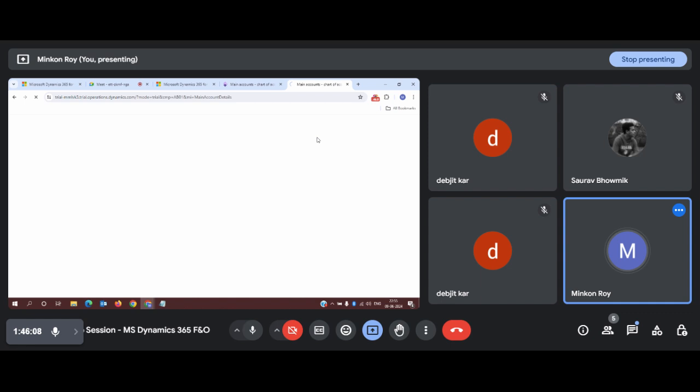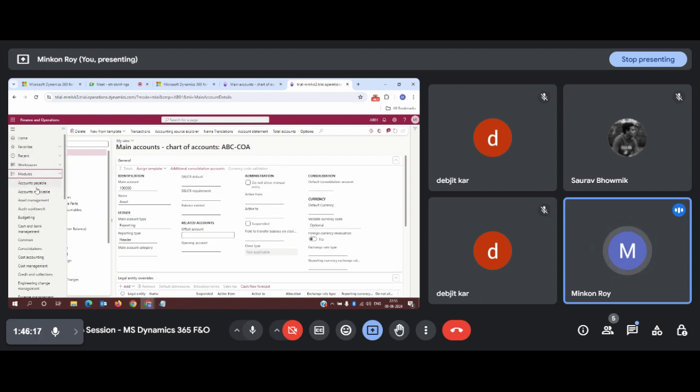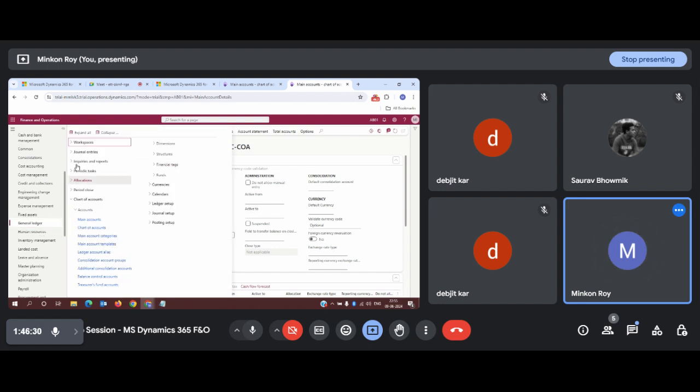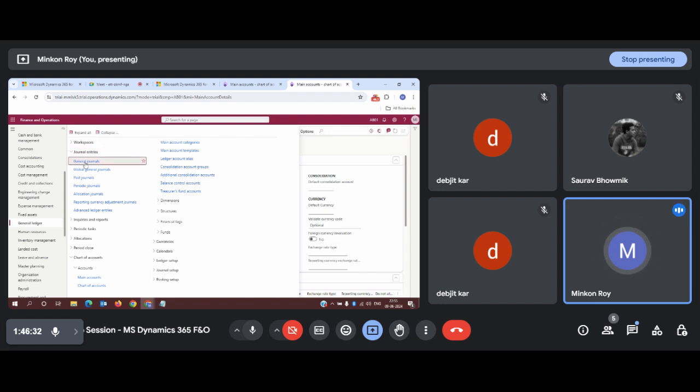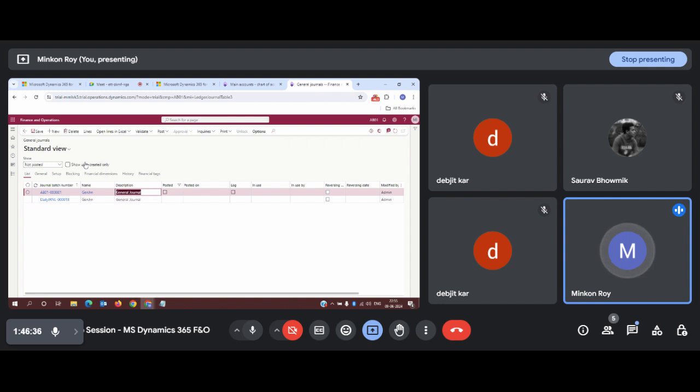You don't have to bother about how all these things are happening. You just see what I am trying to show you. Let me go to the transactional page, so you can do some miscellaneous transaction from general ledger account. General ledger, journal entries, general journal.